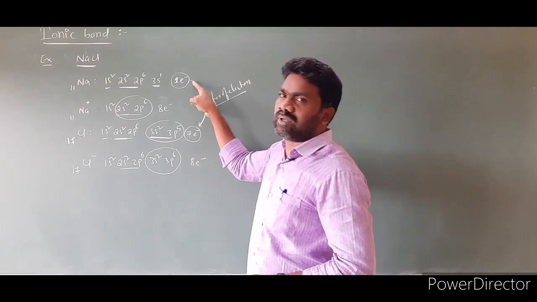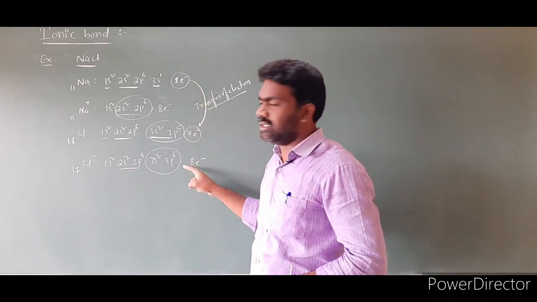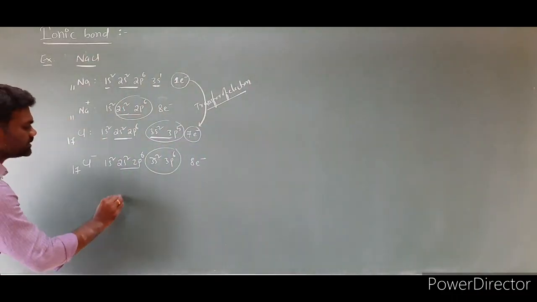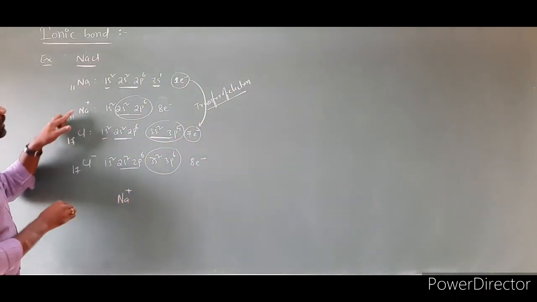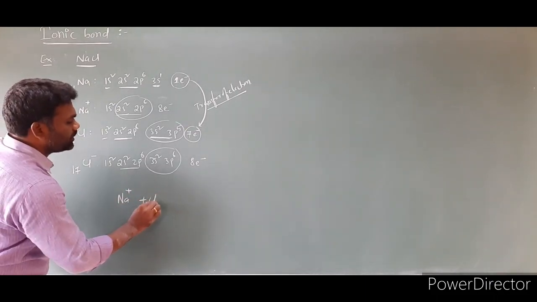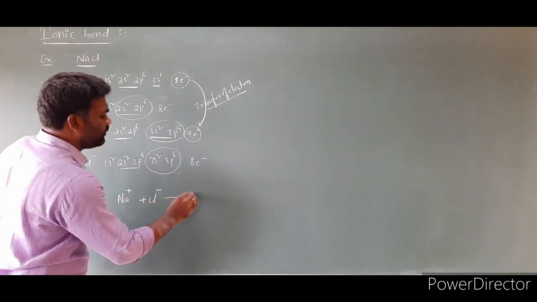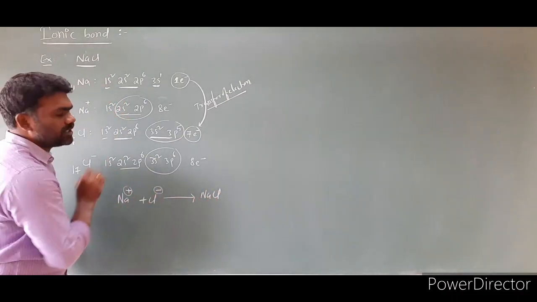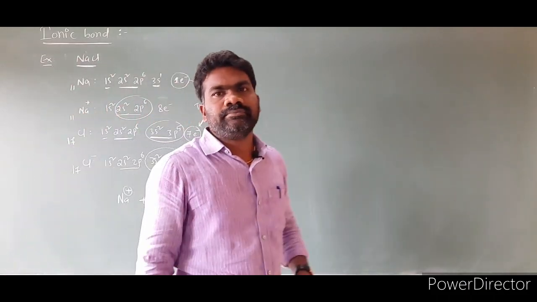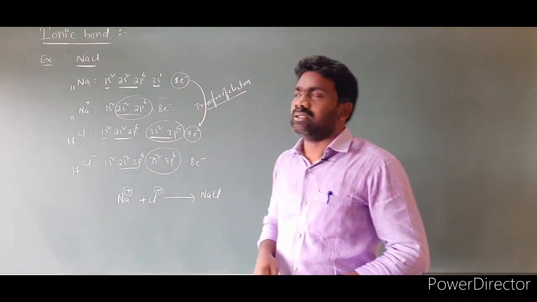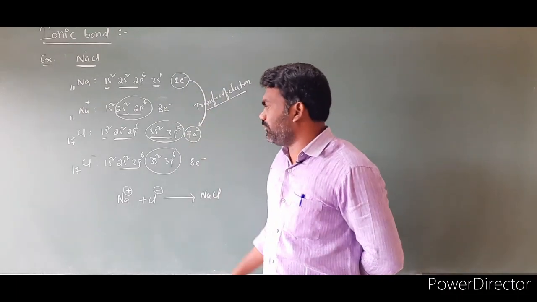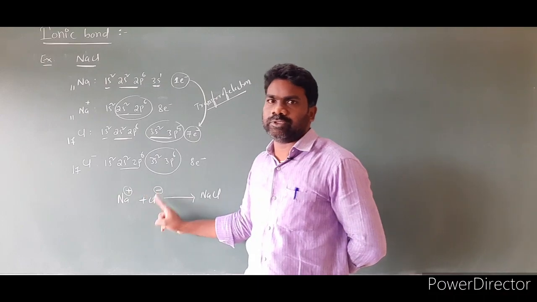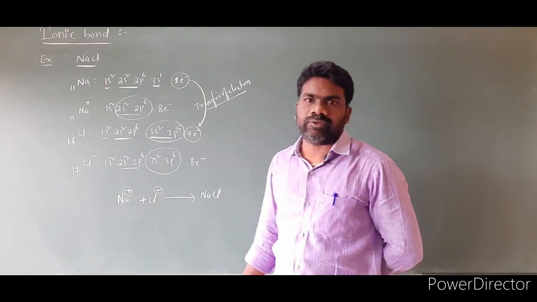So here is a transfer of electrons taking place between the sodium as well as chlorine. As a result, two oppositely charged ions are formed. What are they? One is Na plus ion and another one is Cl minus ion, leading to the formation of NaCl. So two oppositely charged ions are formed. By taking this concept, we can define the ionic bond. This is the positive charge, this is the negative charge. Between the positive and negative, the force of attraction is nothing but electrostatic force of attraction.